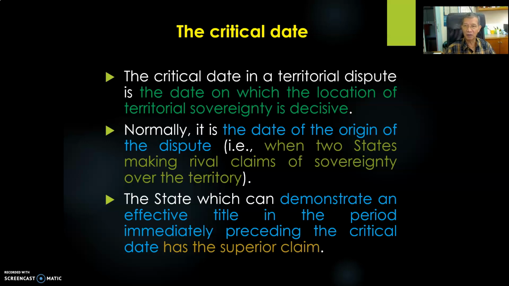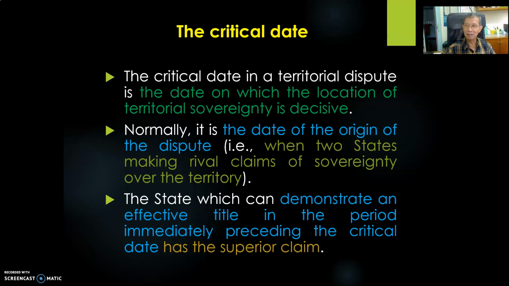And the court also will not accept proof or evidence of exercise of sovereign activities after the critical date. This critical date is the cutoff date. Why is any evidence or proof after the critical date not accepted by the court? Because there can be fakes.